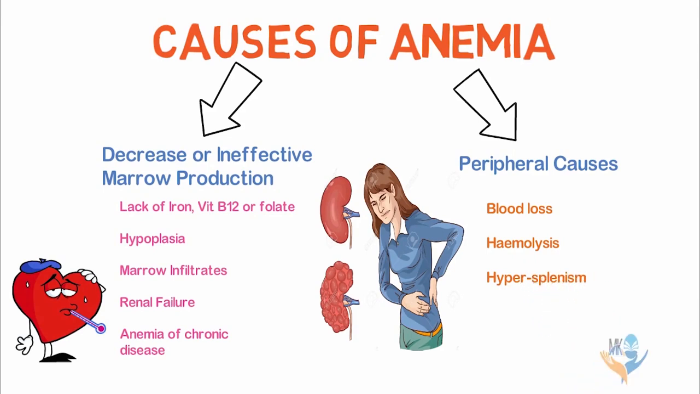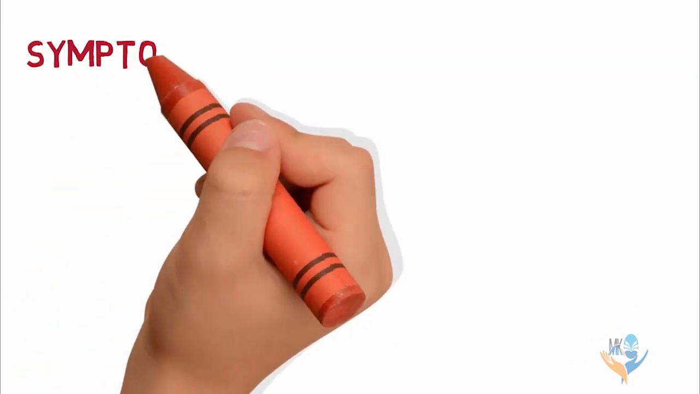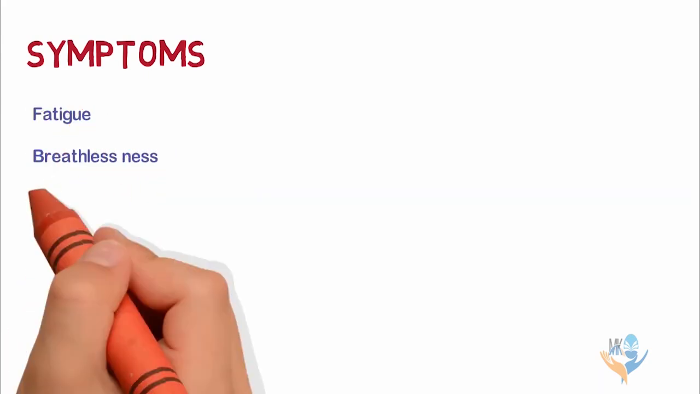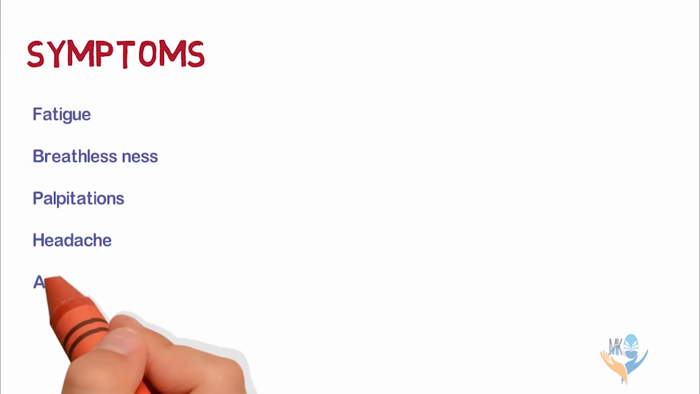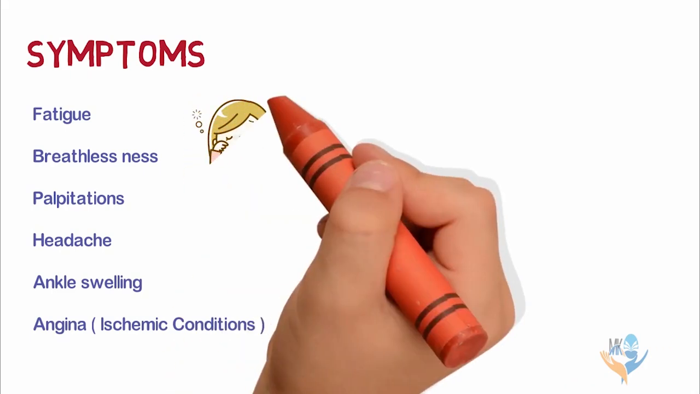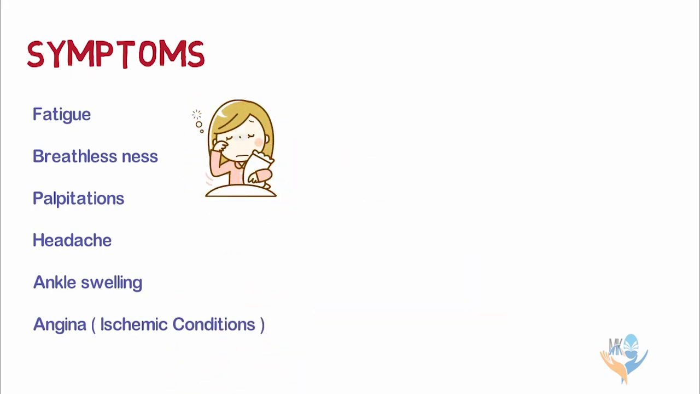Hypersplenism causes rapid and premature destruction of blood cells, causing anemia. Moving on to the signs and symptoms of anemia. Symptoms of anemia include fatigue, breathlessness, palpitations, headache, ankle swelling, and worsening of ischemic conditions such as angina.